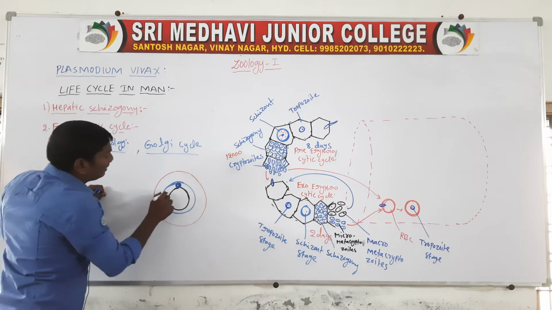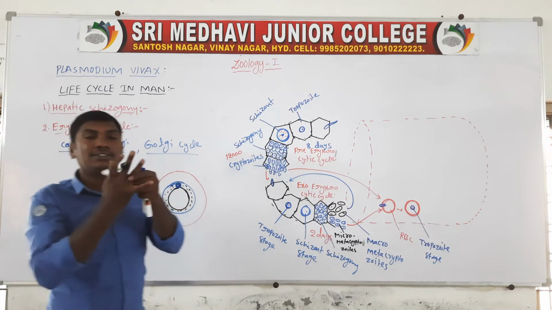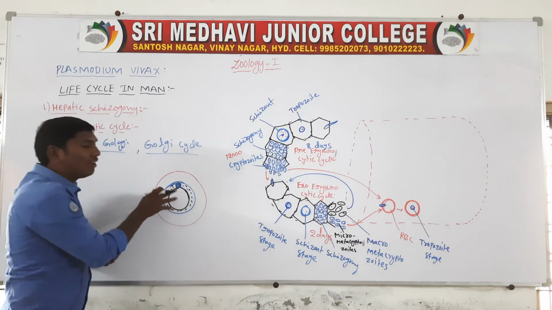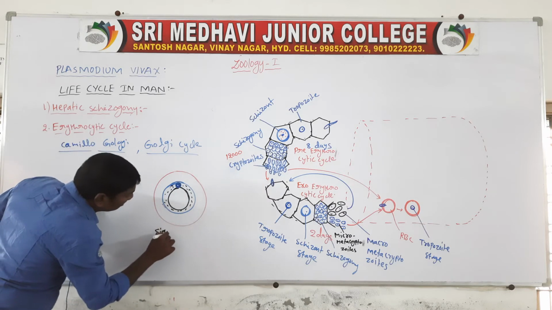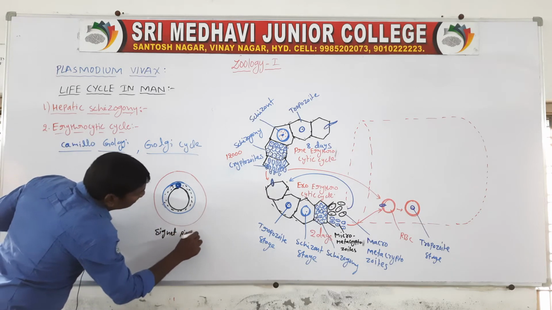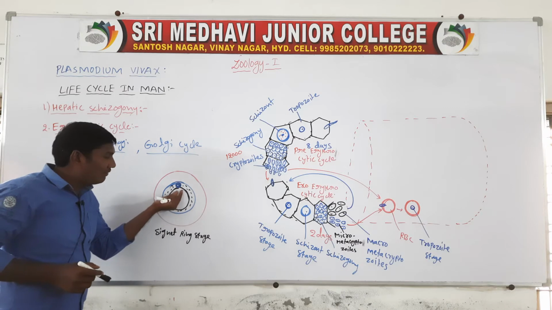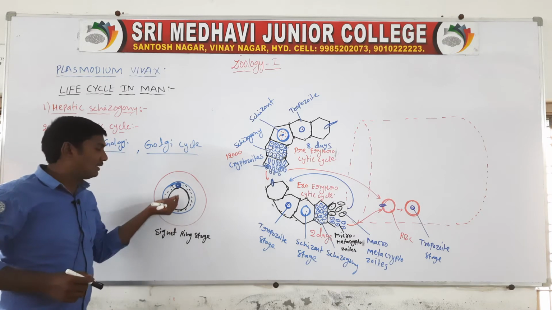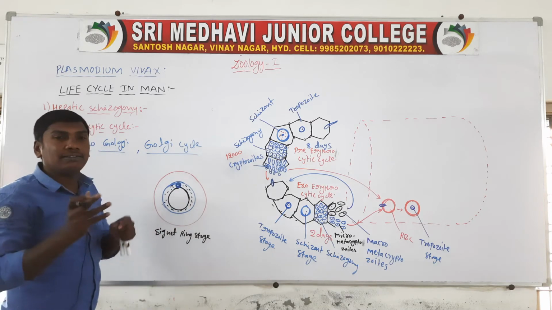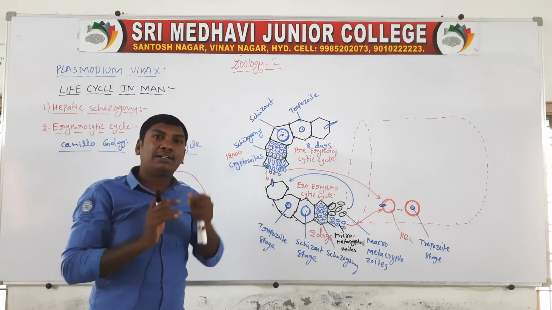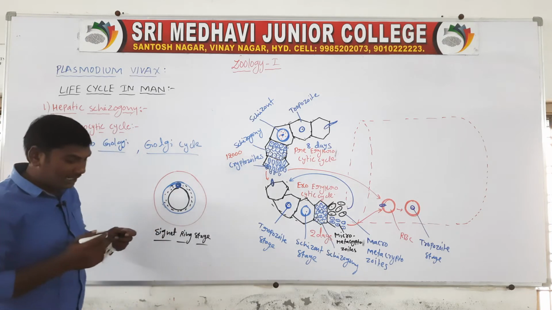The cytoplasm also moves towards the periphery. So this stage looks like a finger ring, and it is called the signet ring stage. Simply put, in the trophozoite stage an empty vacuole forms, and the cytoplasm and nucleus move to the periphery, giving the shape of a finger ring. This stage is called the signet ring stage.